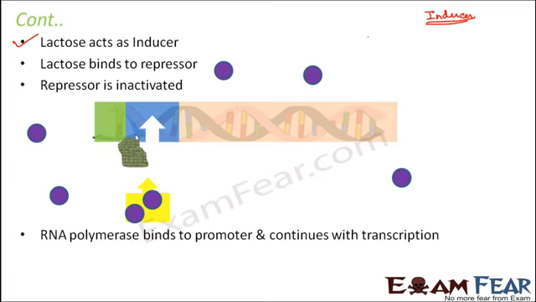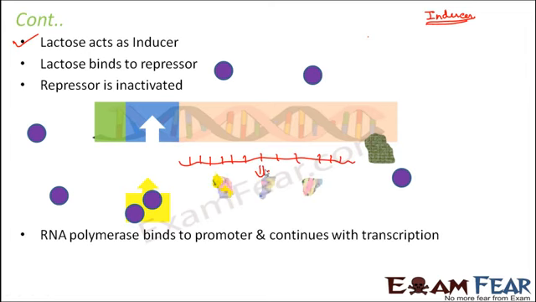The path is all clear for RNA polymerase. So RNA polymerase will quickly bind to the promoter, and then it will continue with the process of transcription. Now as soon as it continues with transcription, what will happen? A strand of mRNA will be synthesized, and this mRNA in turn will help in the synthesis of the proteins, and the proteins are nothing but the enzymes which we spoke about: galactosidase, permease and transacetylase. So all these enzymes will then be produced.